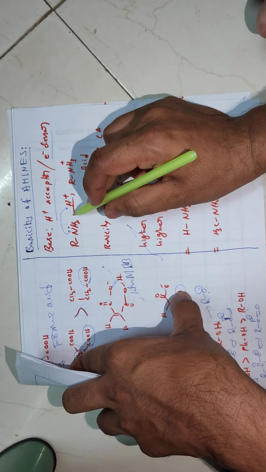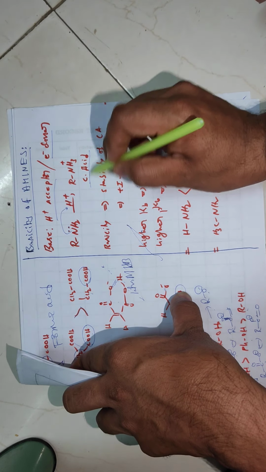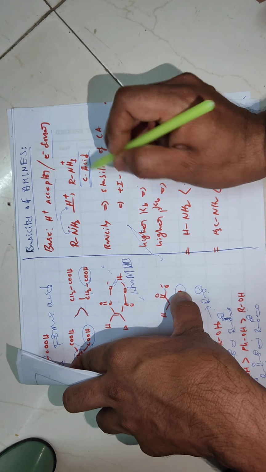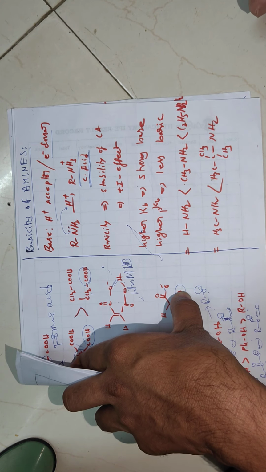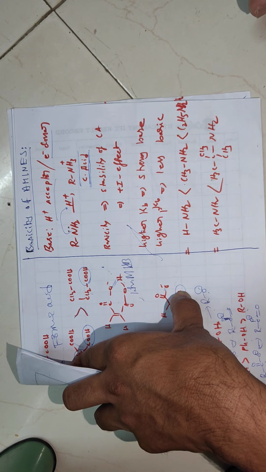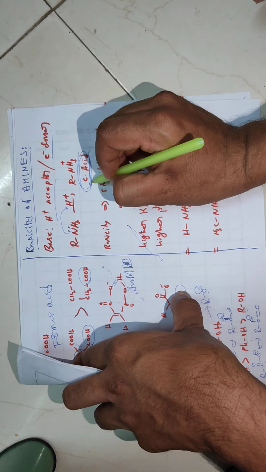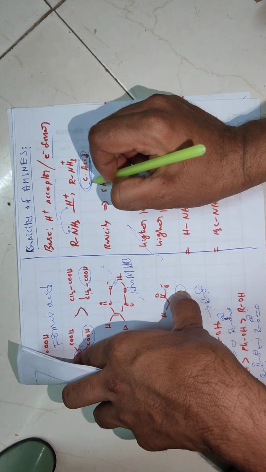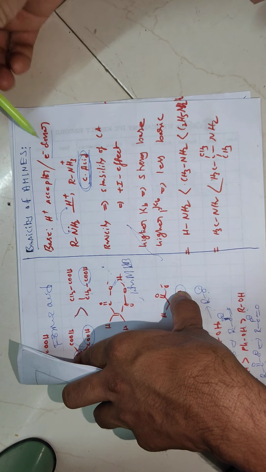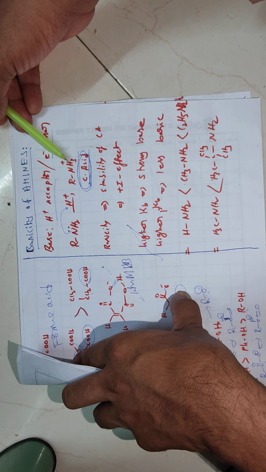So as a result, proton accepting, that is converted into RNH3 plus. This is the conjugate acid. Now as in the case of acidic nature, here basic nature is also explained on the basis of the stability of this conjugate acid. So in case of the conjugate base of carboxylic acids or of alcohols, anion is the conjugate base. But in this case, sorry, conjugate acid is cation.